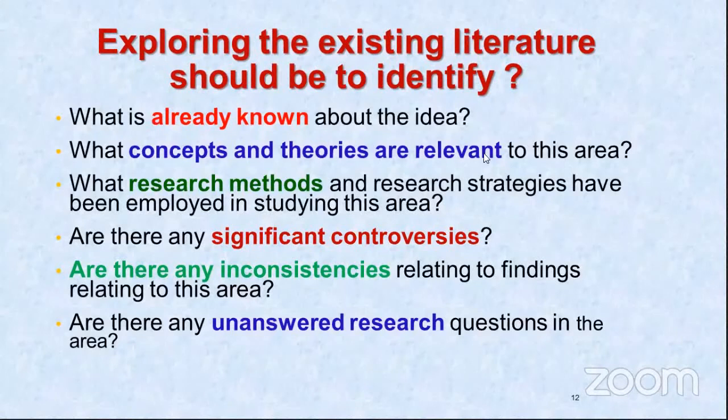What concepts and theories are relevant? What research methods and strategies have been employed in studying this area? Are there any significant controversies? Are there any inconsistencies relating to findings? Are there any unanswered research questions in the area? Only after this can you justify your topic.